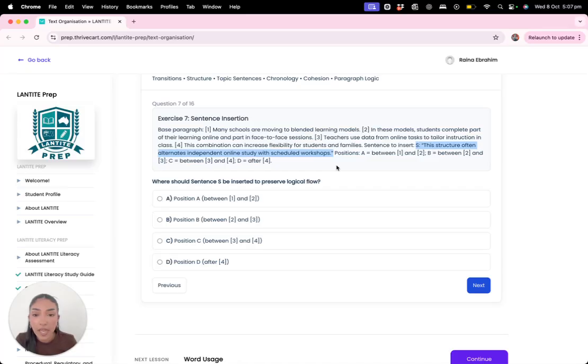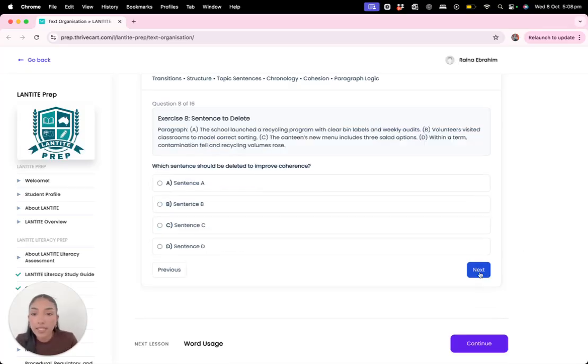There's position A between 1 and 2, position B between 2 and 3, position C. I think it's B, 2 and 3. Many schools are moving to blended learning models. In these models, students complete part of their learning online and part in face-to-face sessions. This structure often alternates independent online study with scheduled workshops. Teachers use data. Yep. B. Next.